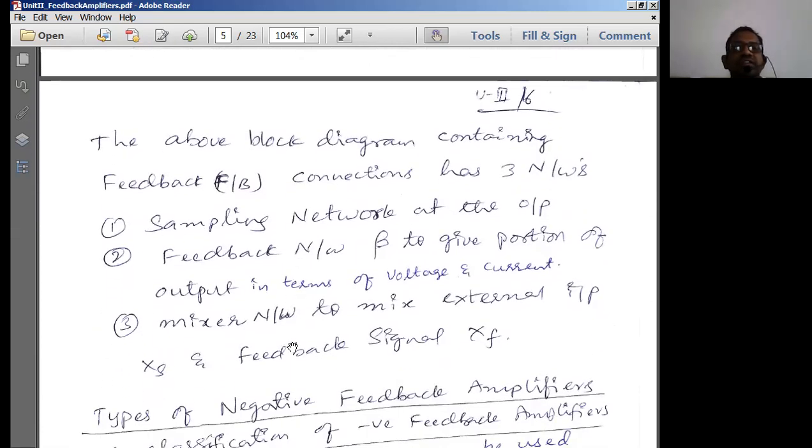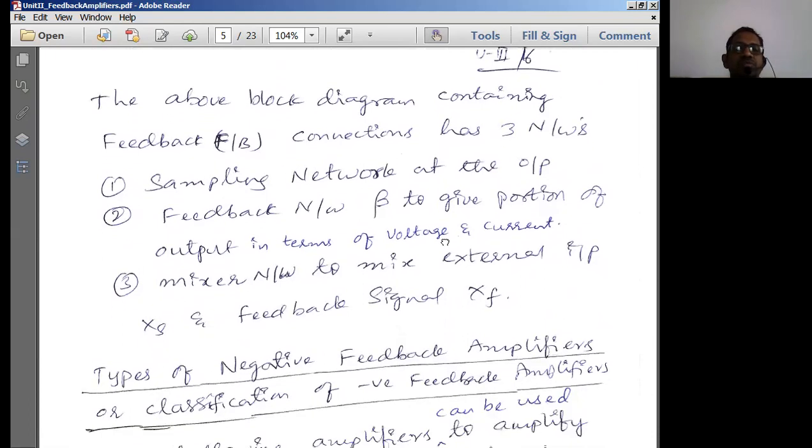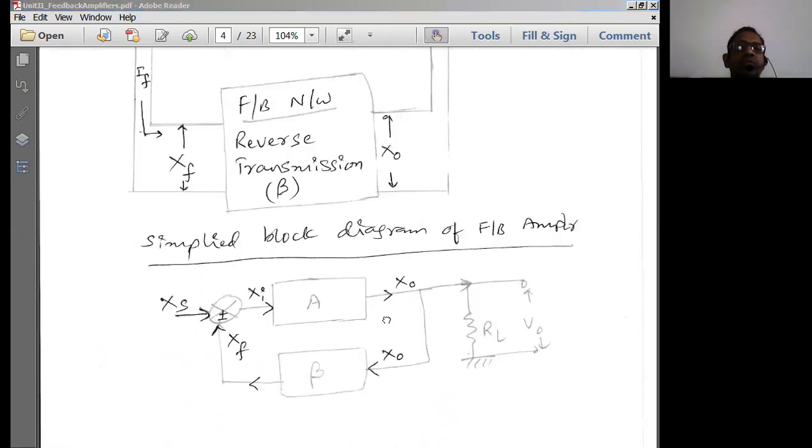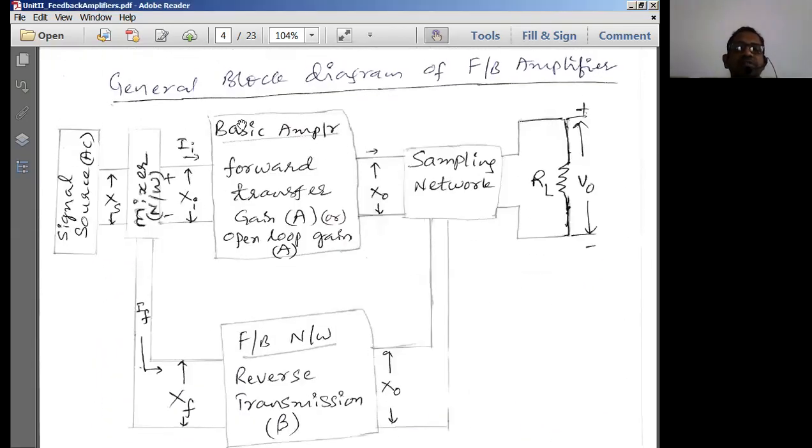So let us try to understand this feedback configuration now. How many blocks does the above block diagram contain? It contains various blocks with feedback connections as 3 networks: the sampling network at the output, the feedback network beta to give a portion of the output in terms of voltage or current, and the mixer network to mix the external input signal and the feedback signal. So primarily it has 3 components. Anyway, the amplifier is the heart of the circuit, which has to be there. Apart from this, we have other circuit elements such as the sampling network, normally used to sample either voltage or current.